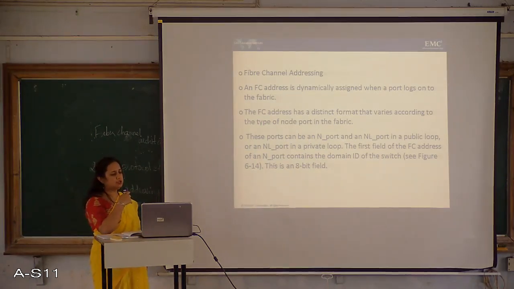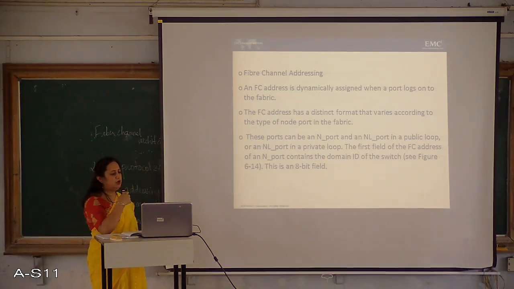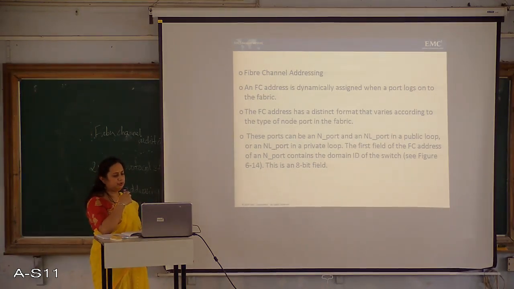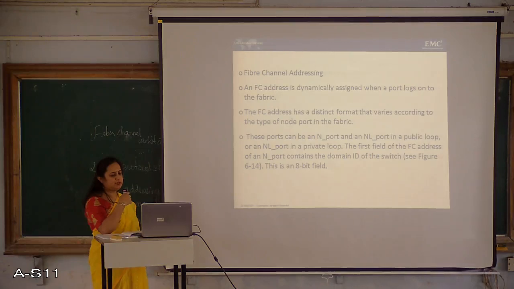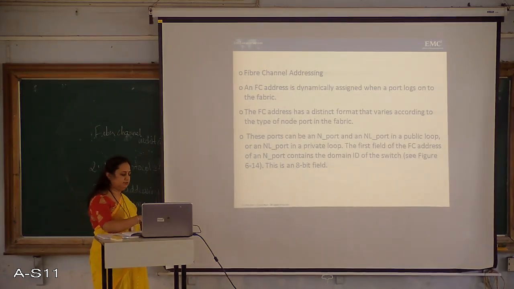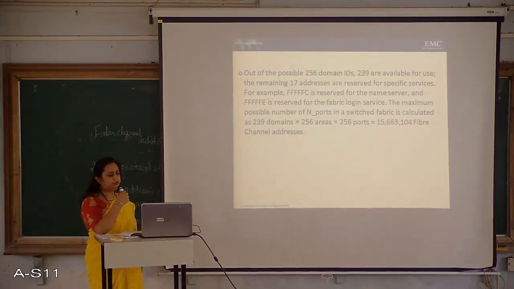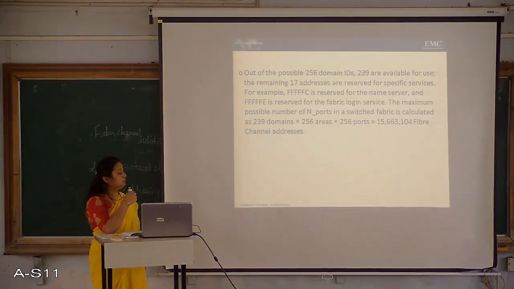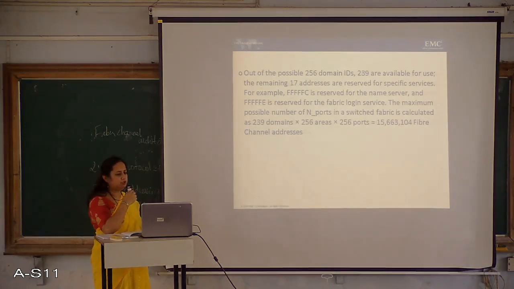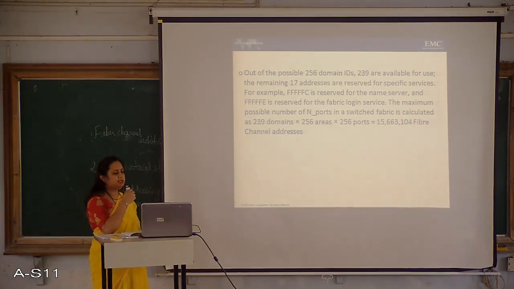These ports can be an N port and an NL port in a public loop or an NL port in a private loop. The first field of the FC address of an N port contains the domain ID of the switch, and this is an 8-bit field. Out of the possible 256 domain IDs, 239 are available for use. The remaining 17 addresses are reserved for specific services.